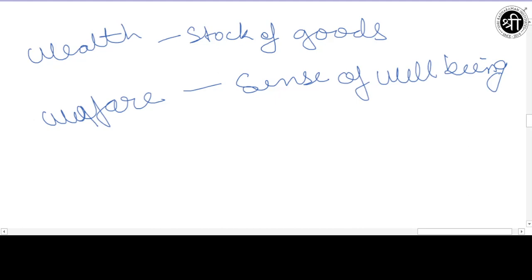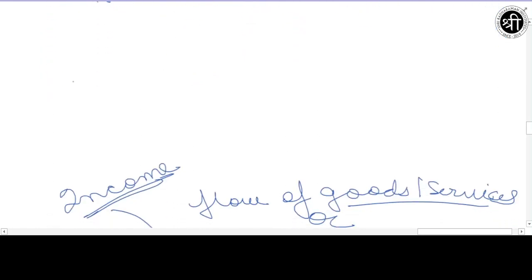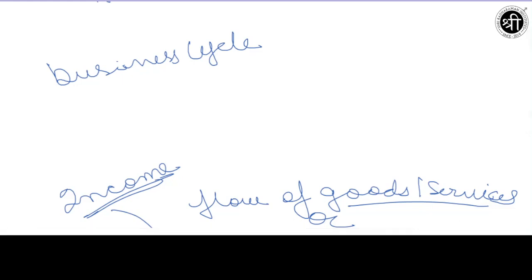Okay, and after this the next concept which we are having is known as business cycle. Now what is the meaning of this word business cycle? Now see, sometimes the economy goes up, and sometimes the economy goes down. So this continuous process, when at one instance the economy goes up, and at another instance the economy goes down, this is known as the business cycle.